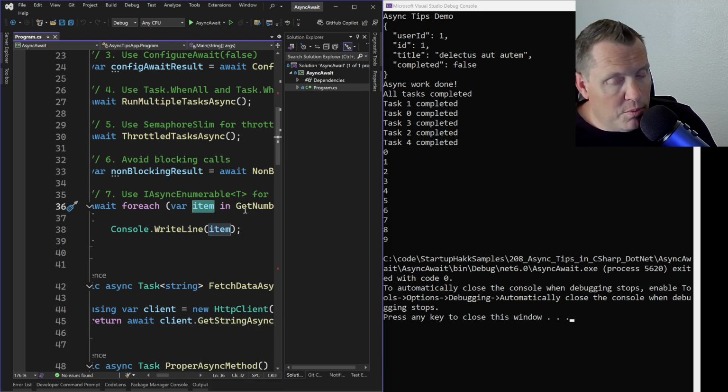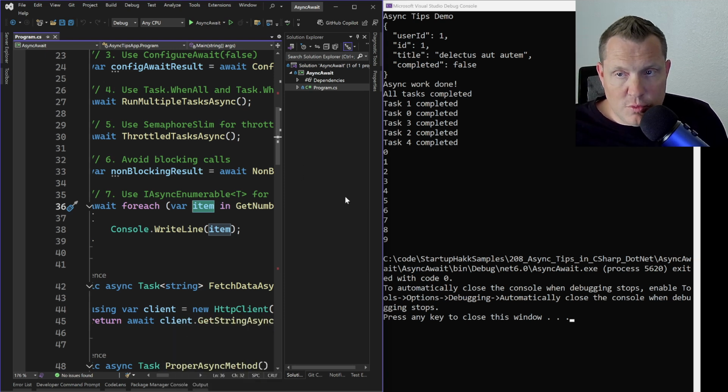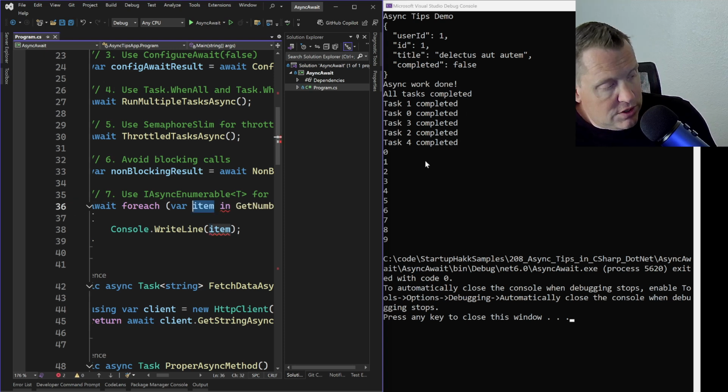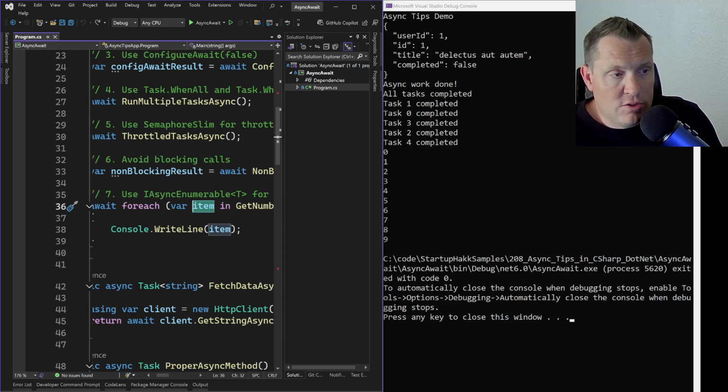So this is really important, because we want to make sure that as we're working through these, as we do async, things sometimes need to happen in a particular order. So we want to be careful to make sure that we don't do things in the incorrect order.